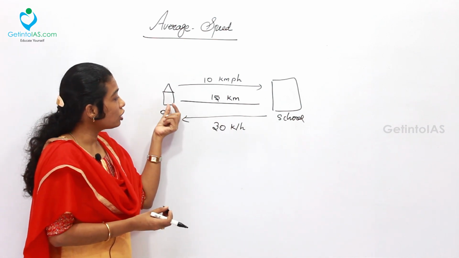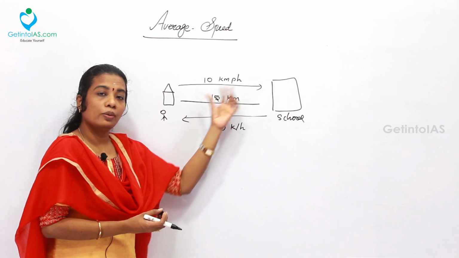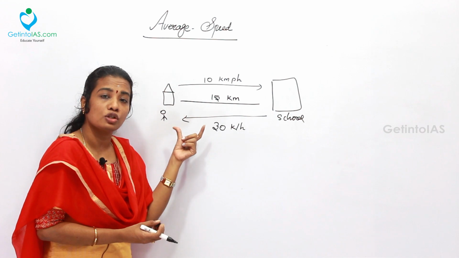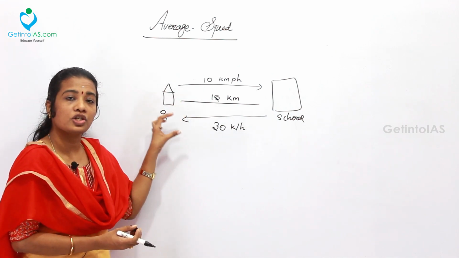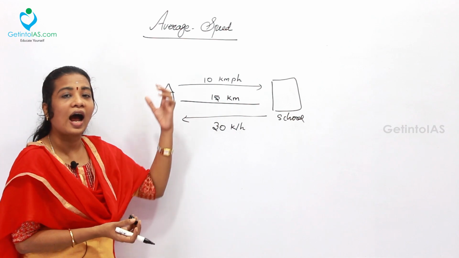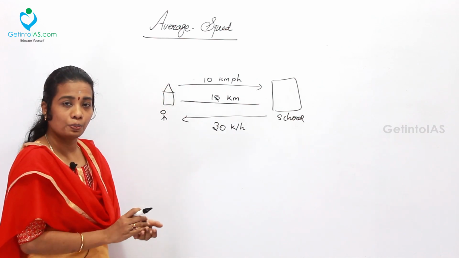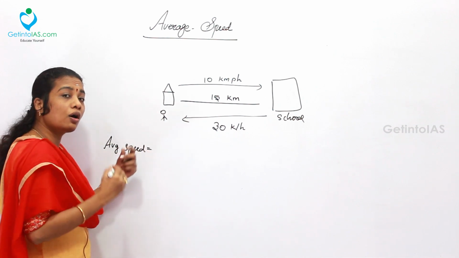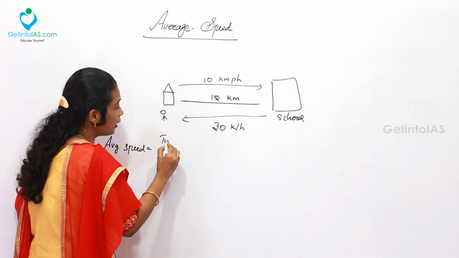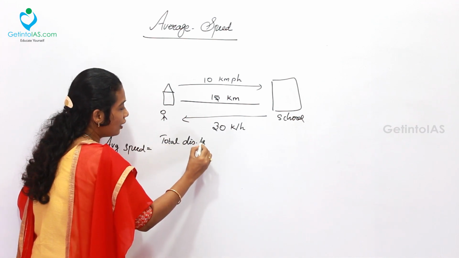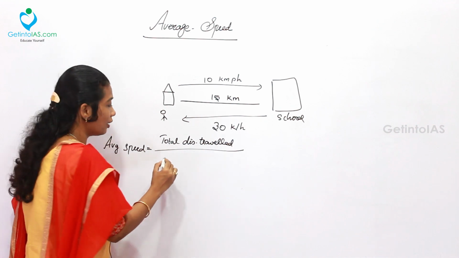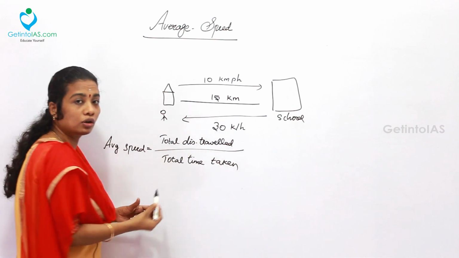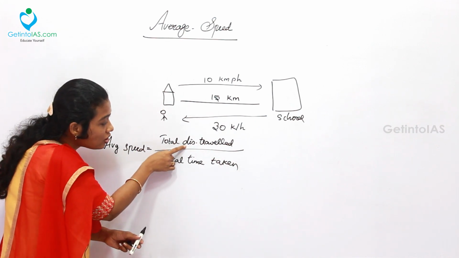So while going from home to school and school to home, the distance is the same, but the speeds going to the school and returning from the school are different. In such a case, the question will ask you to find the average speed. How to find the average speed? The usual formula for average speed is the overall distance travelled, that is total distance travelled, by total time taken.